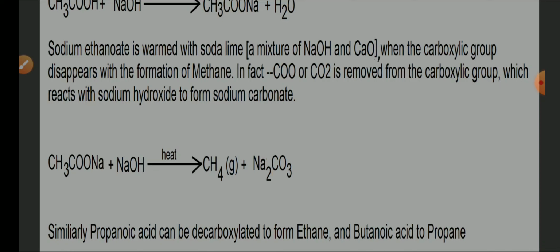Removal of the COOH group from an alkanoic acid is called decarboxylation, as well as removal of the COO or CO2 group is also considered a decarboxylation reaction. I hope you understood this one.